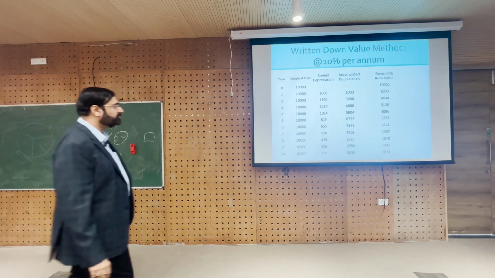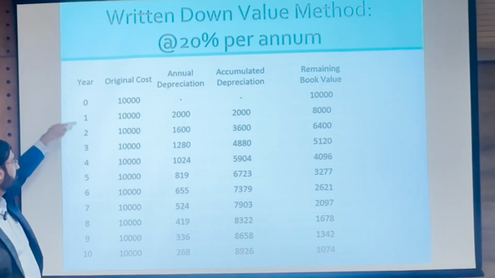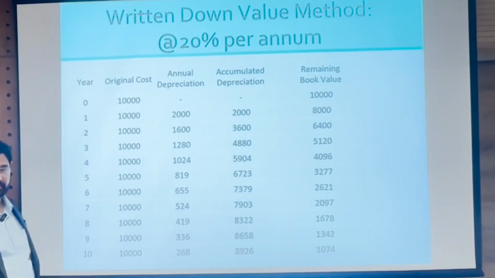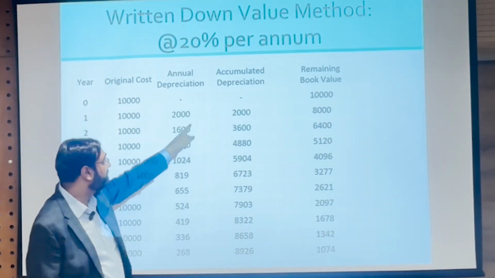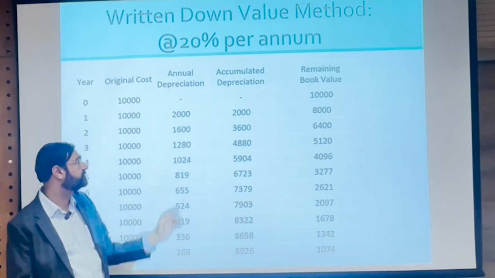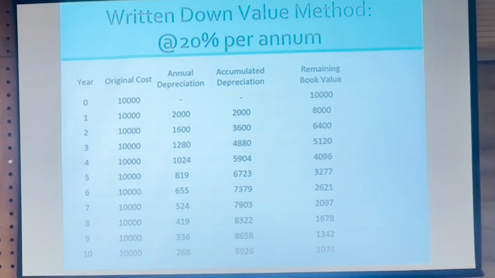So again for written down value, I recommend you write this header. You have to write years 0, 1, 2, 3, and then 9 and 10. So cost 10,000, annual depreciation for year 1 is 2,000, right? What is the accumulated depreciation for year 1? 2,000. And what's the remaining book value? 8,000. Are we all clear on what's going on?